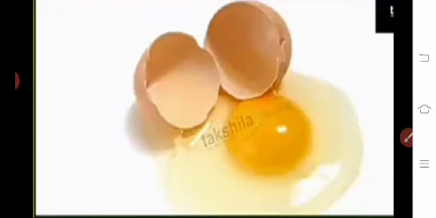It is generally the parent bird which sits on the eggs to keep them warm. You see, one hen is sitting in the nest on the egg. Parent birds sit on the eggs and keep them warm. When the chick is completely formed, it breaks the shell and comes out. This is called hatching.